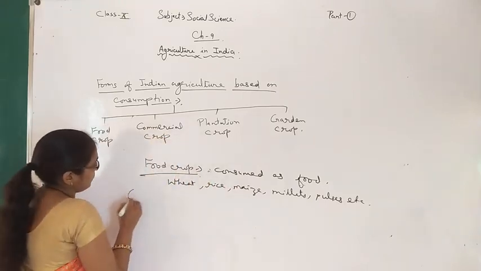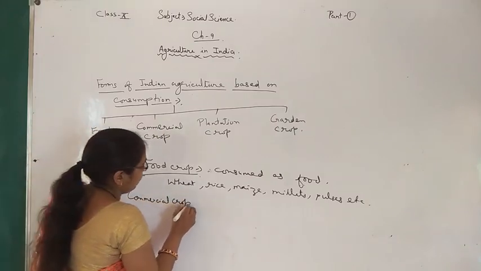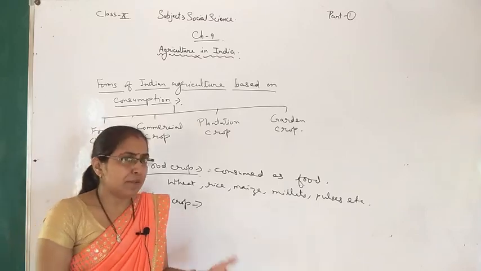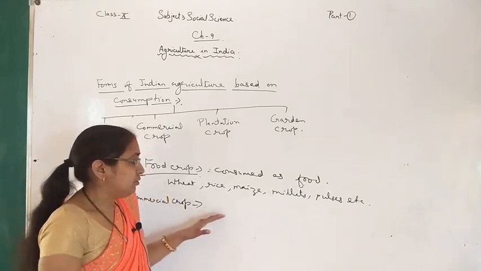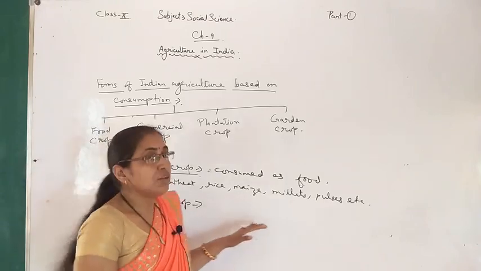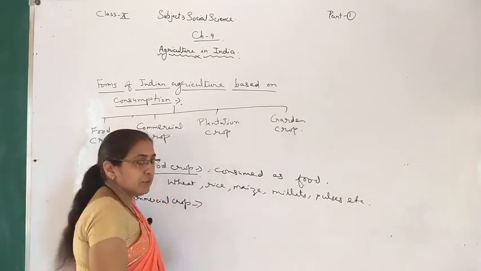Now what is second? That is commercial crop. Many crops are cultivated for the selling purpose, or commercial purpose, and that is called commercial crops.